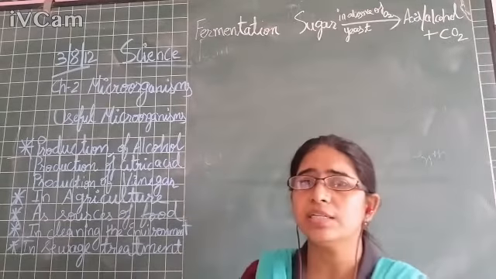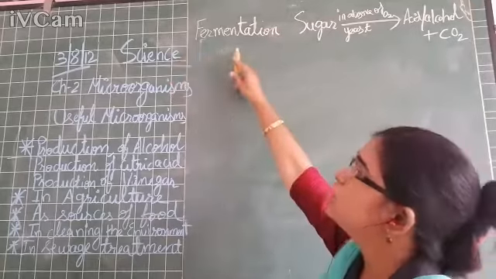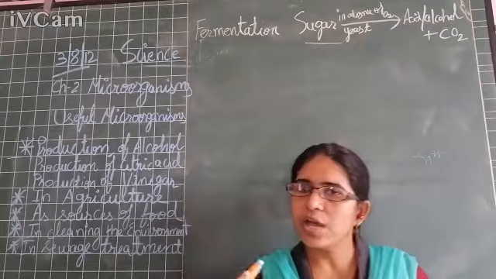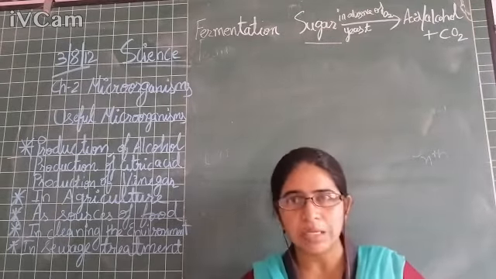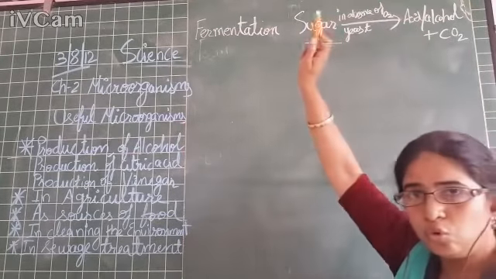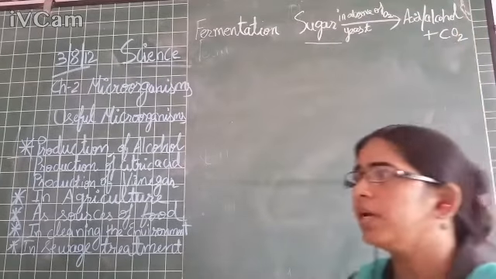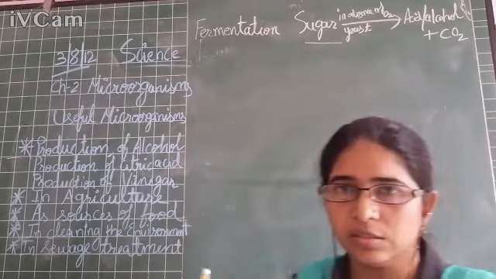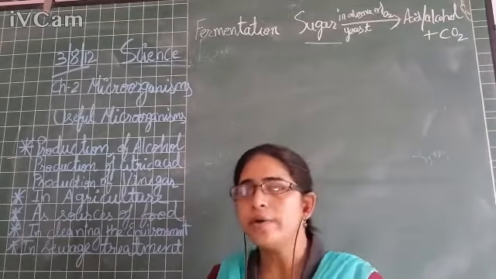Before that we should know about fermentation. Already we have done this. Let's revise. Fermentation is the process in which sugar, it can be any form of sugar, glucose, or lactose which is present in milk, right? We have done this. So sugar is converted into either acid or alcohol with the evolution of carbon dioxide gas. This happens in the absence of oxygen. So this is your fermentation. In fermentation, either acid or alcohol is produced.